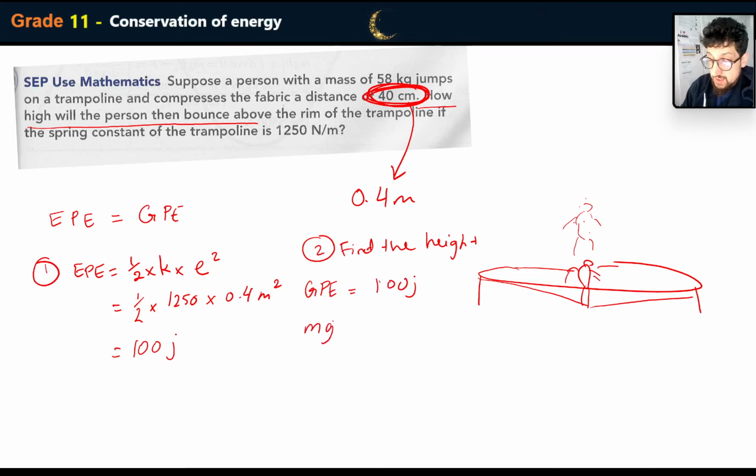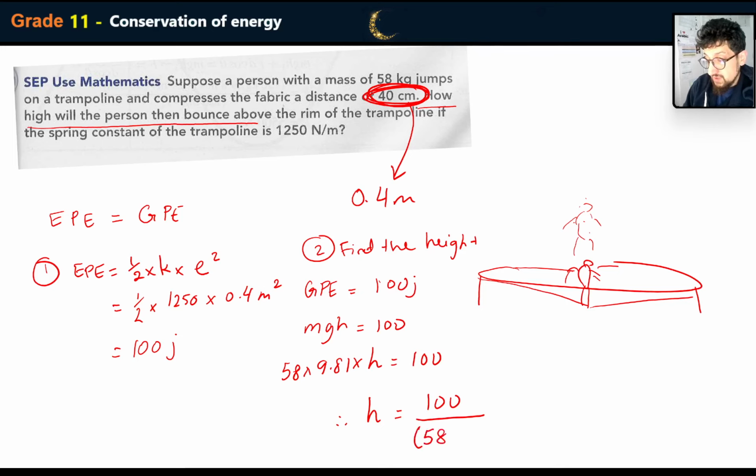So mgh, which is the formula for gravitational potential energy, is equal to 100. So it's going to be 58 multiplied by 9.81 multiplied by the height, and that's going to equal 100. Therefore, the height is going to equal 100 all over 58 times 9.81, or you can use shift solve for that.